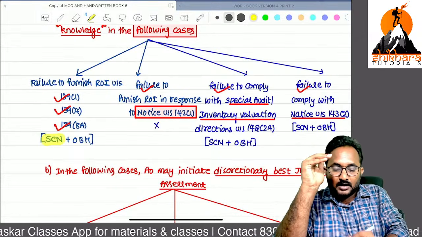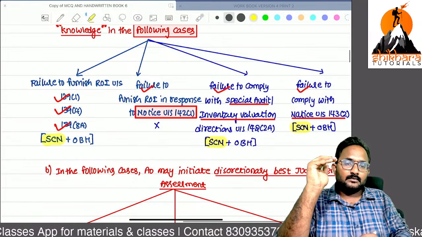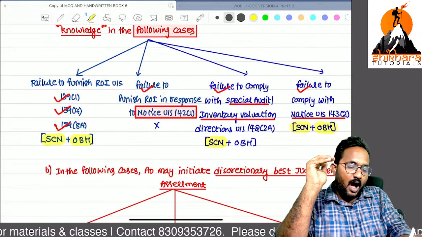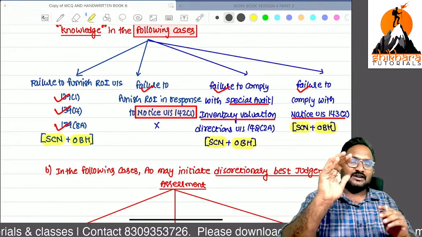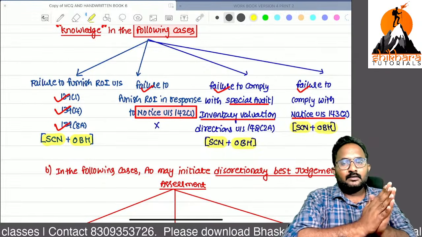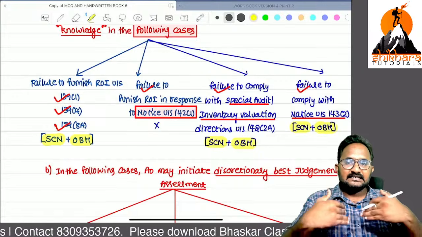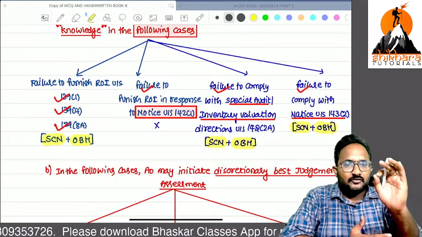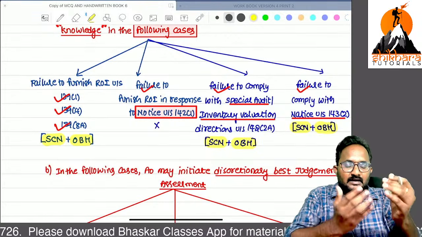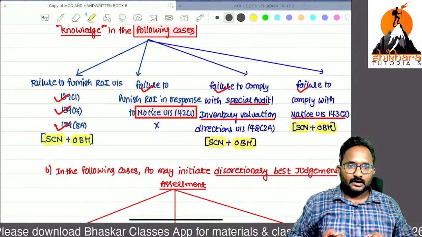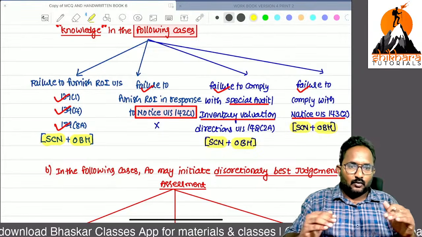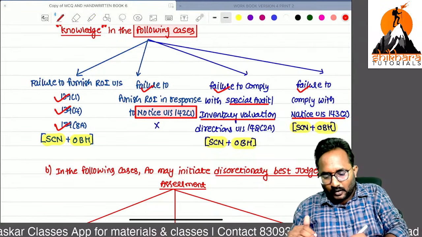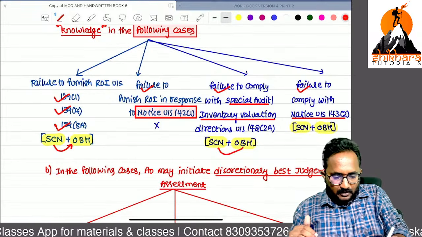Now, every assessment should start with the sending of a notice. What is the notice? Show cause notice, along with a reasonable opportunity of being heard. Show cause notice means: Sir, I want to initiate the best judgment assessment against you. If you have any reason, please show me that cause. If you don't have one, yes sir, go for the best judgment assessment. So that's why I always provide a show cause notice along with a reasonable opportunity of being heard.